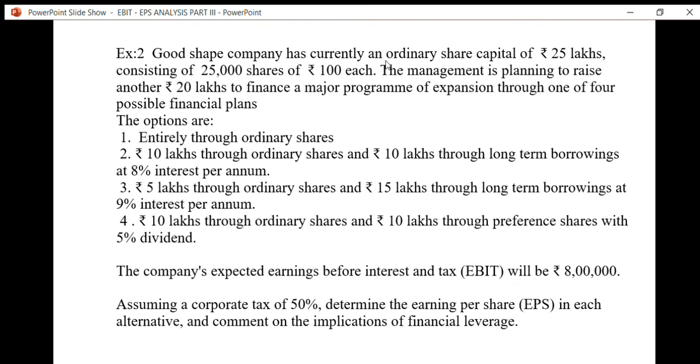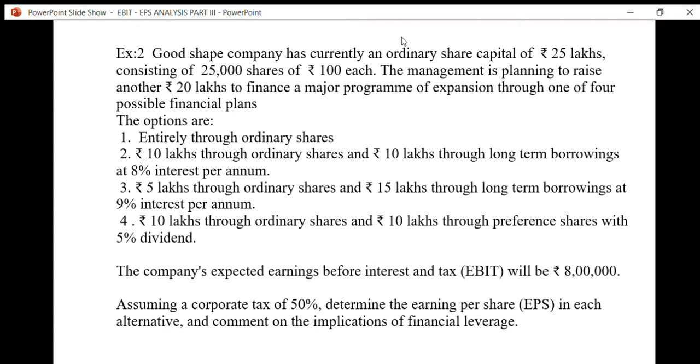Good Shape Company currently has an ordinary share capital of rupees 25 lakhs consisting of 25,000 shares of 100 each. Ordinary share capital is nothing but equity share capital. So Good Shape Company's existing balance sheet shows 25 lakhs equity shares, and if we divide the 25 lakhs per share, then we will get 25,000 shares, each costing 100 rupees.